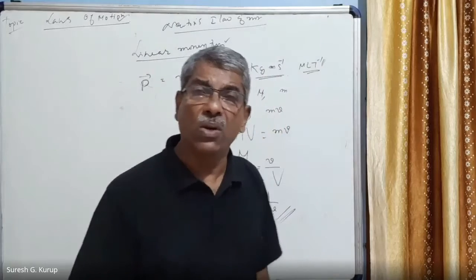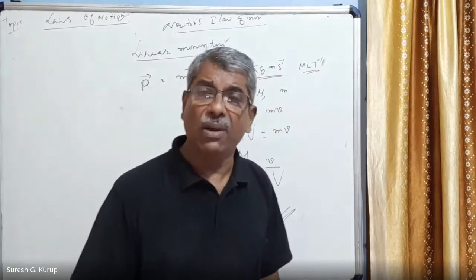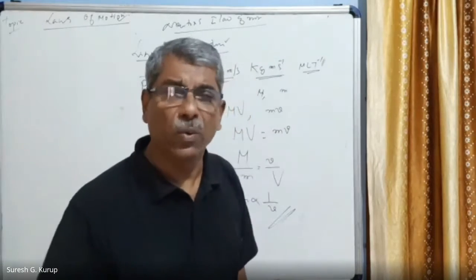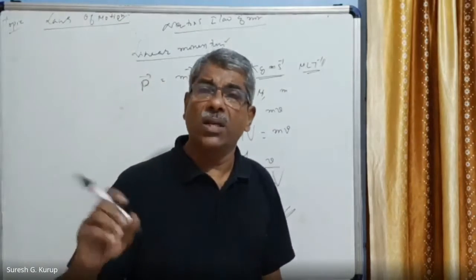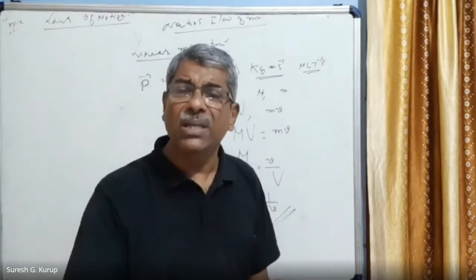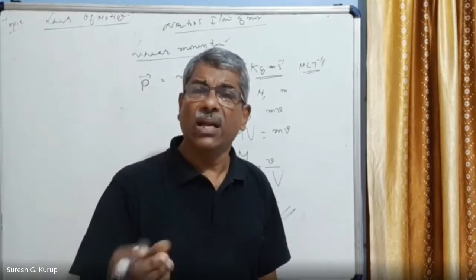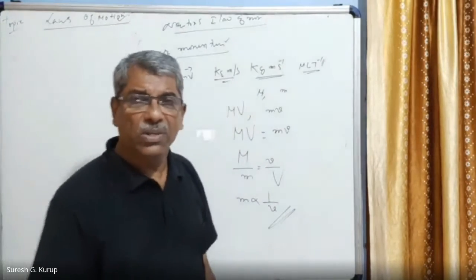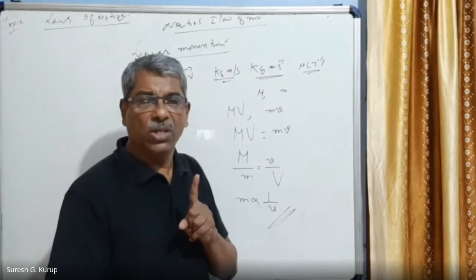A body of mass m is moving at the velocity u. I said u, not v1. All of a sudden, a force acts on the body, and in a small time dt seconds, or delta t seconds, its velocity is changed to v. Understand? The body was having mass m and its velocity u.